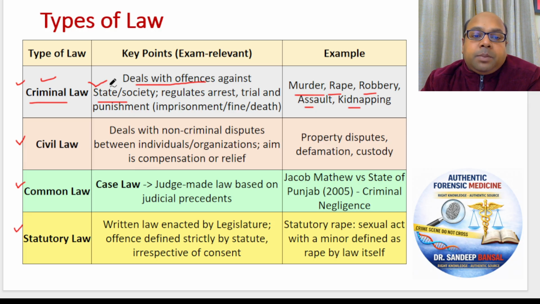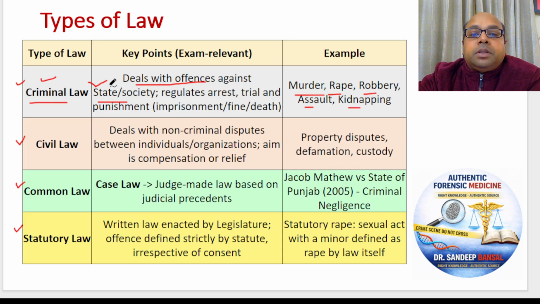So whenever a crime has happened, the police arrest the accused person, put him in jail. Then the government lawyer, known as the public prosecutor, fights that case. Police collects the evidence, gives it to the court, and the public prosecutor fights that case.